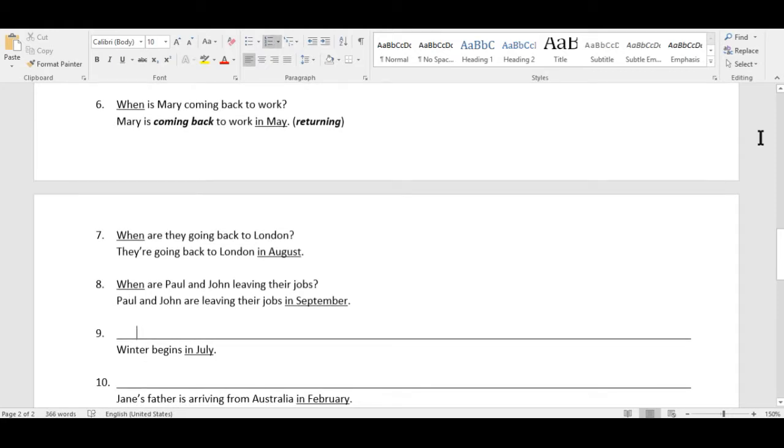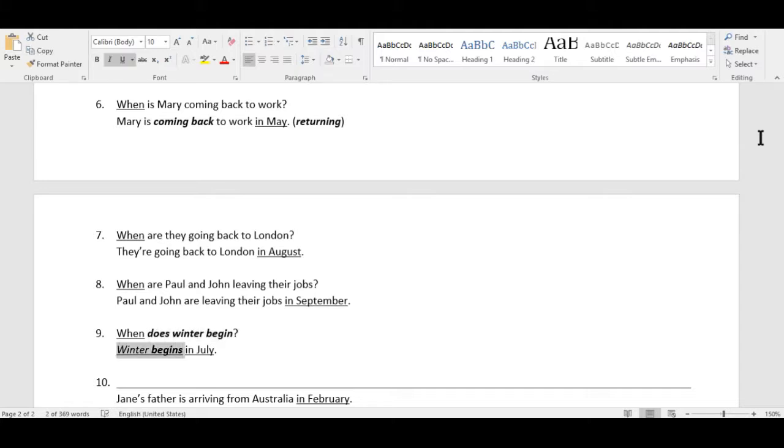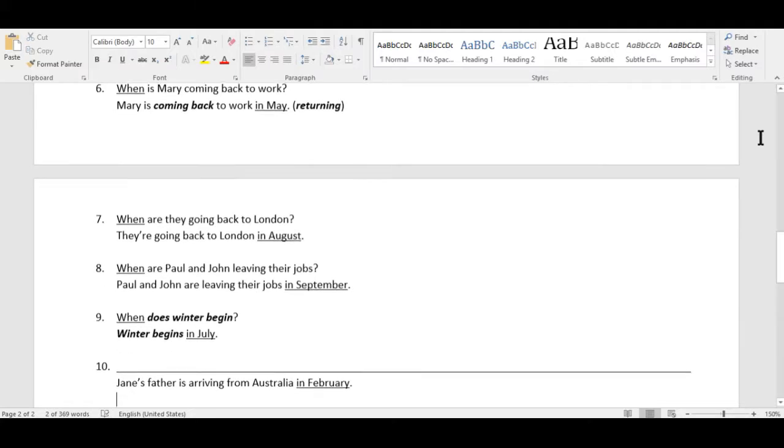Winter begins in July. Here I'm using simple present tense. So when? In July. When does winter begin? Winter begins in July.